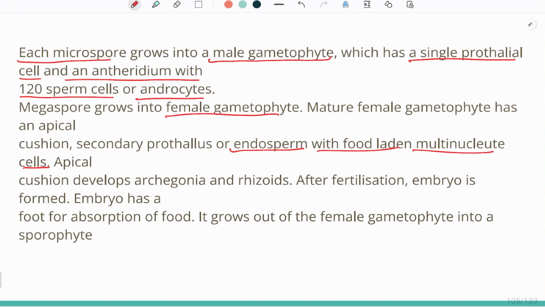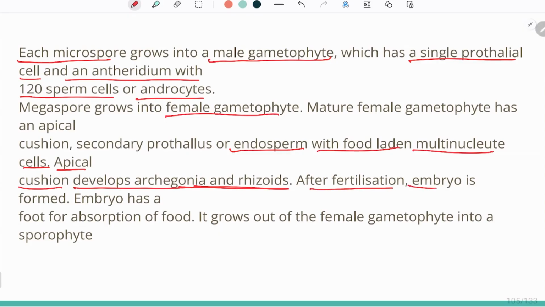So the megaspore will give rise to the female gametophyte, and this mature female gametophyte has an apical cushion and a secondary prothallus, and the secondary prothallus is food-laden with multinucleate cells. The apical cushion, present on the surface of the female gametophyte, will develop archegonia and rhizoids.